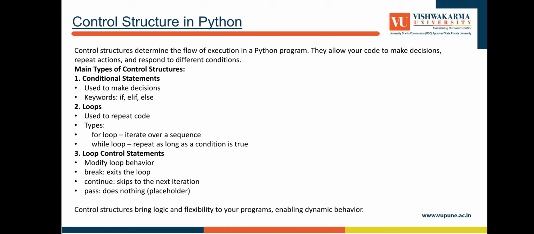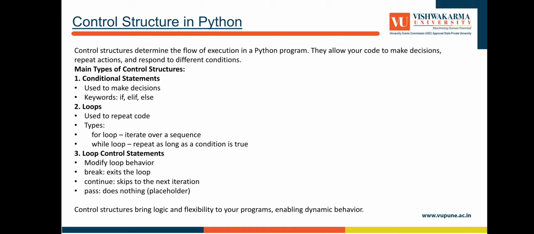control structures. First, conditional structures used to make decisions. Keywords are if, else. Loops are used to repeat code. Types: for loop, while loop. For loop is used to iterate over a sequence, and while loop is used to repeat as long as a condition is true.